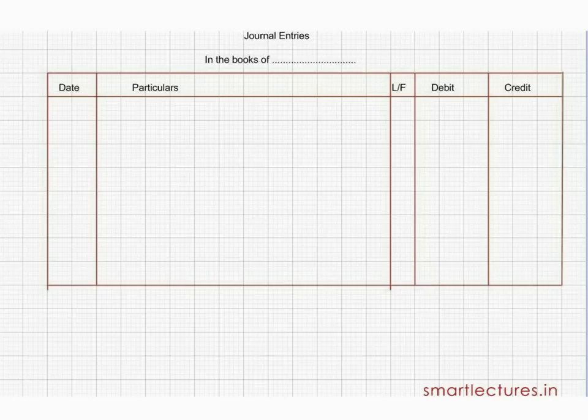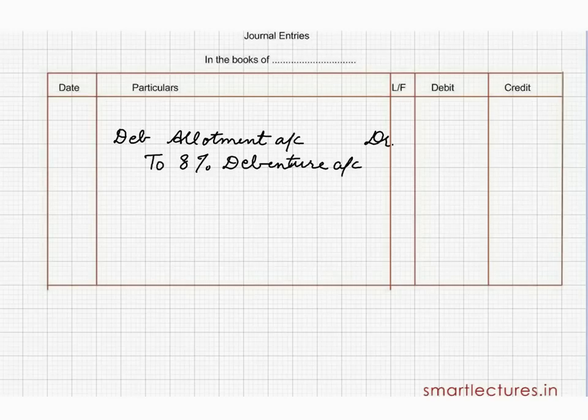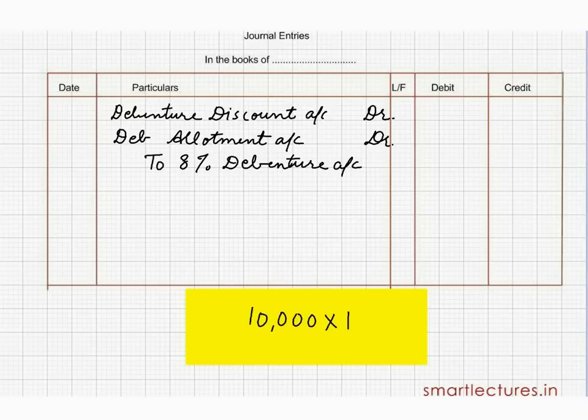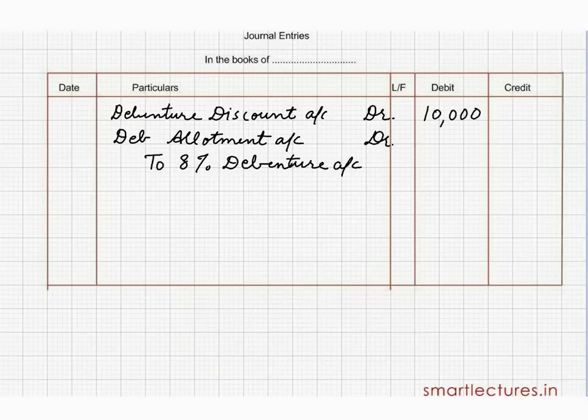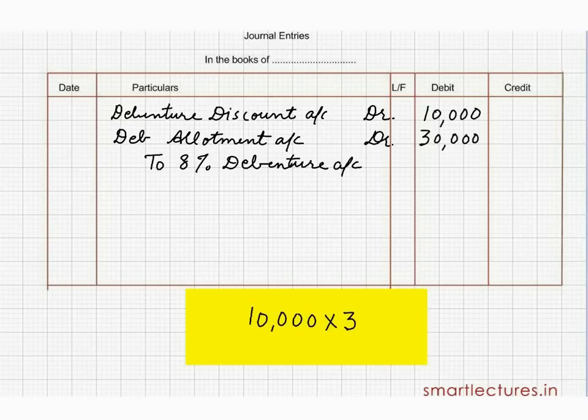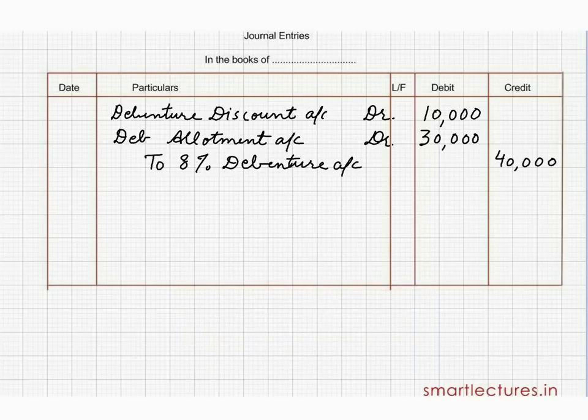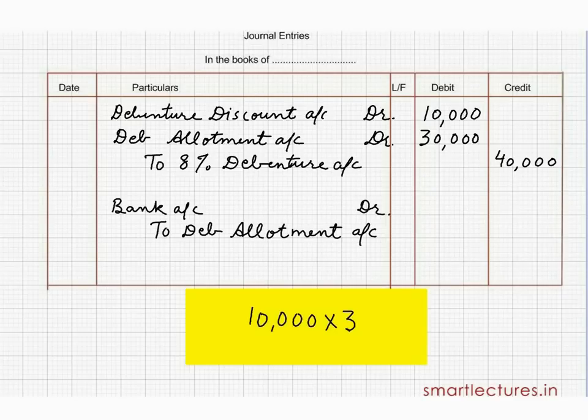So the journal entry will be debenture allotment account debit to 8% debentures account. Because these debentures have been issued at discount, debenture discount account will be debited. And the amounts will be 10,000 into 1, 10,000 rupees, 10,000 into 3, 30,000, 10,000 into 4, 40,000. Now the journal entry for receipt. Bank account debit to debenture allotment, and the amount will be 10,000 into 3, 30,000 rupees.